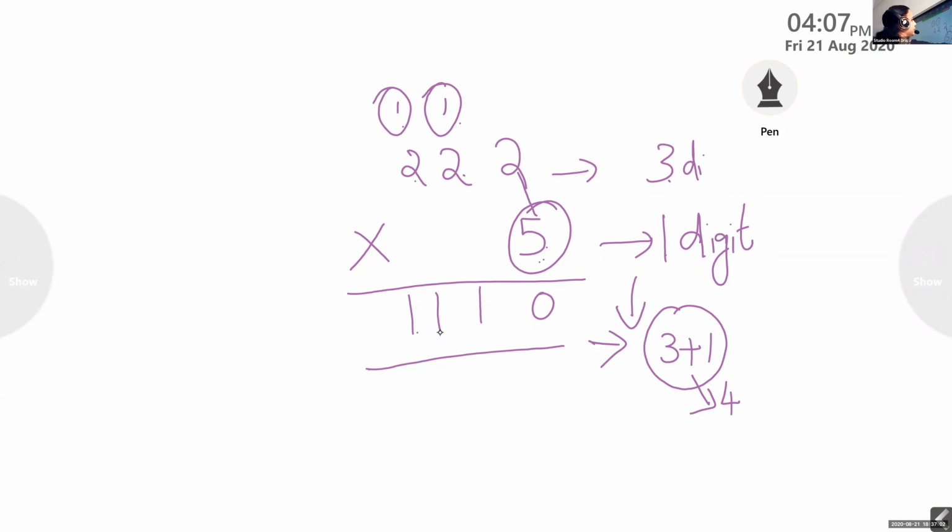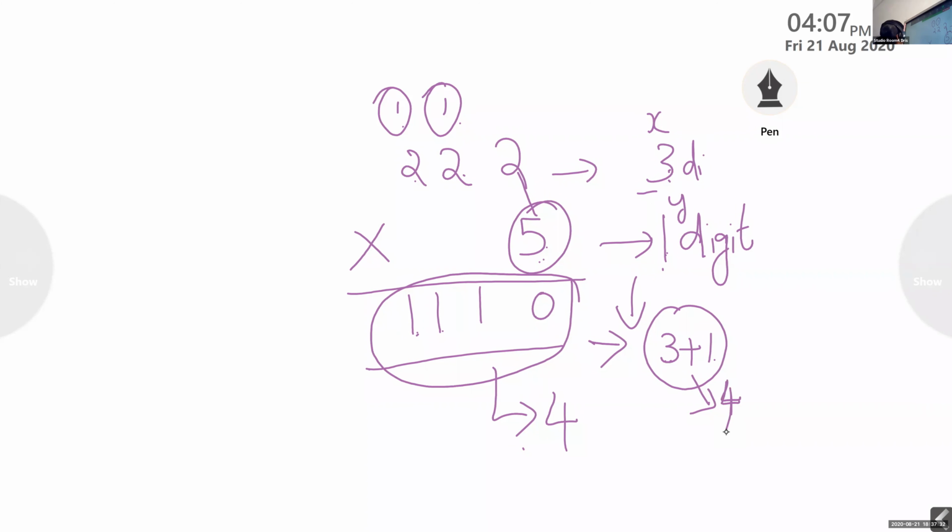Tell me how many digits are in this answer? 4 digits. 1, 2, 3, 4. Okay, so this is what we told. If an X digit number and Y digit number are multiplied, then their product, or the answer, will be not more than X plus Y, 3 plus 1, 4 digit. Sometimes it can be 3 digit.